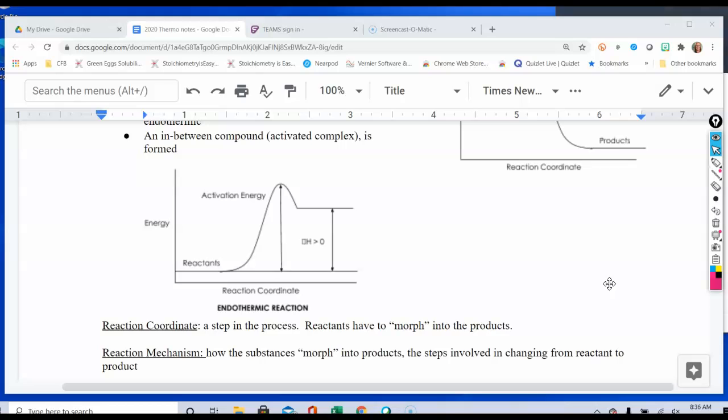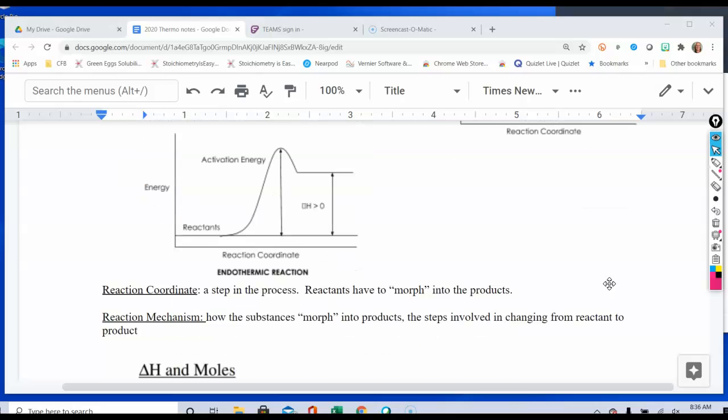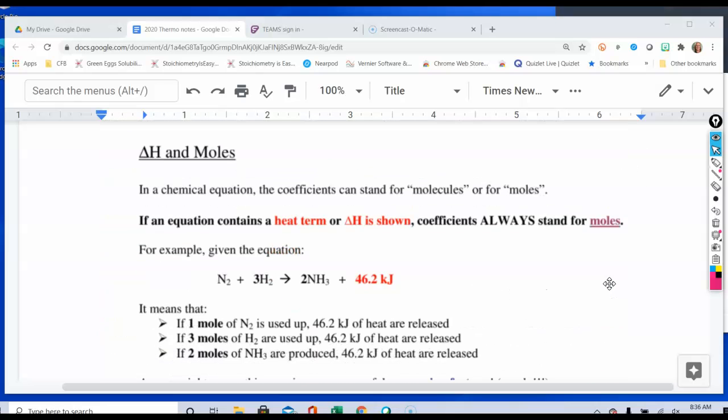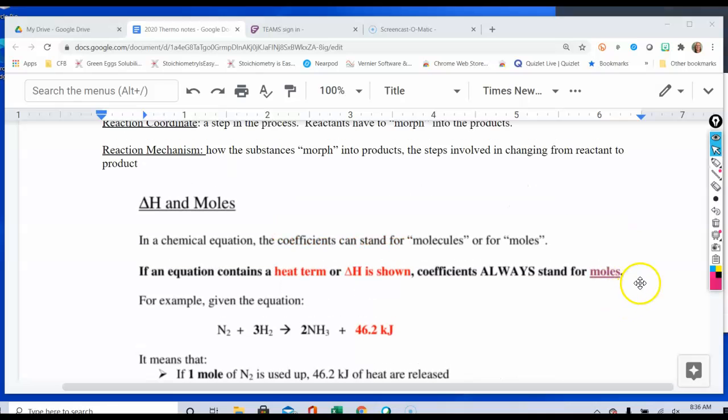And so we have some examples and terminology here for you to make sure you look at. And I think we have already talked a little bit about delta H in moles, but I'm going to save that conversation for later. So at this time, that is the end of your notes for today.